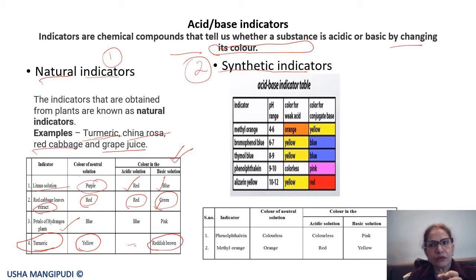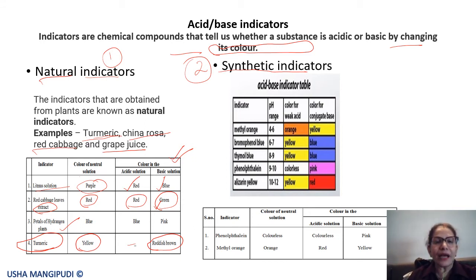If you observe that part of the dress where the dal which had turmeric in it had fallen, it turns reddish brown when you rub soap on it, because soap is basic. Got it? Soap is basic. So this turmeric, which is an indicator, turns reddish brown when you rub soap on it. Try it at home. I'm sure you must have experienced this already.